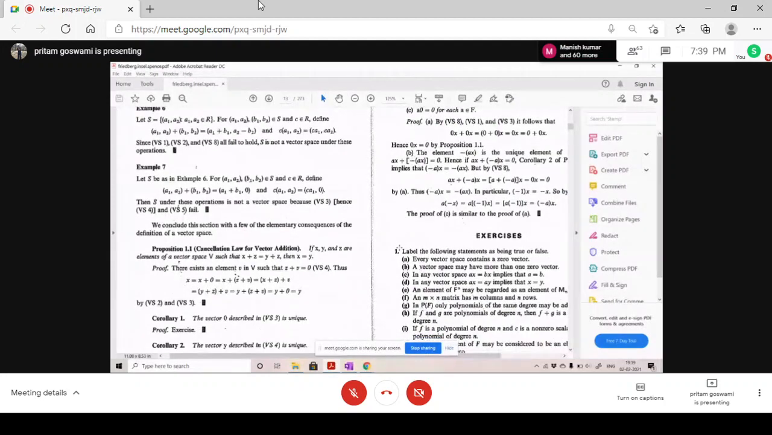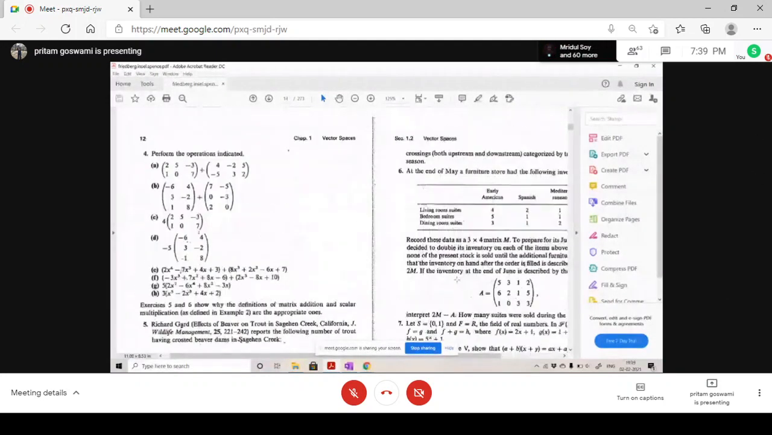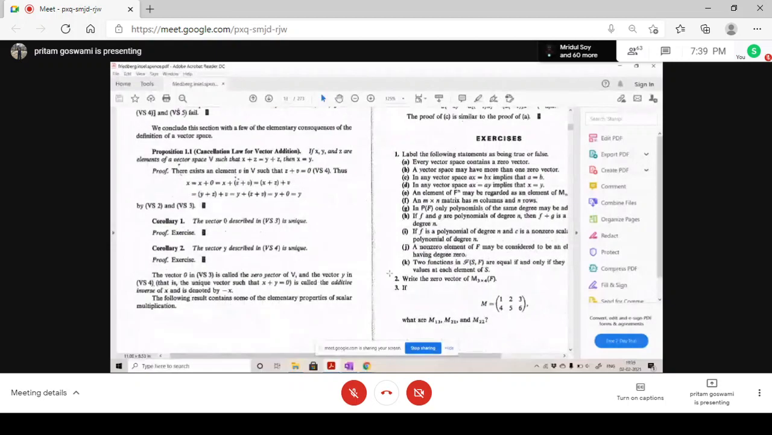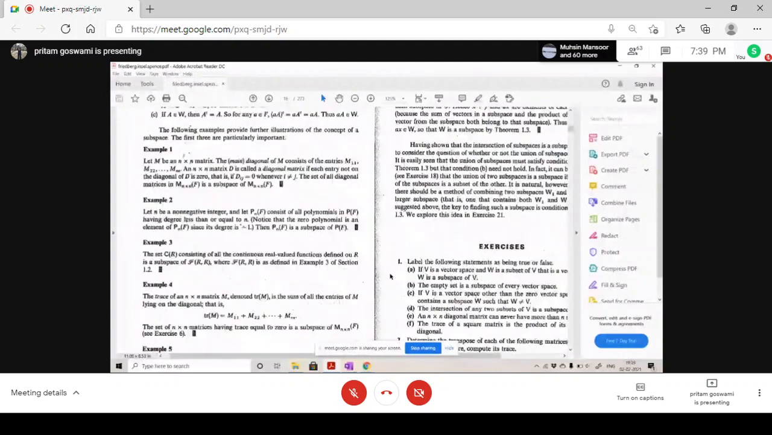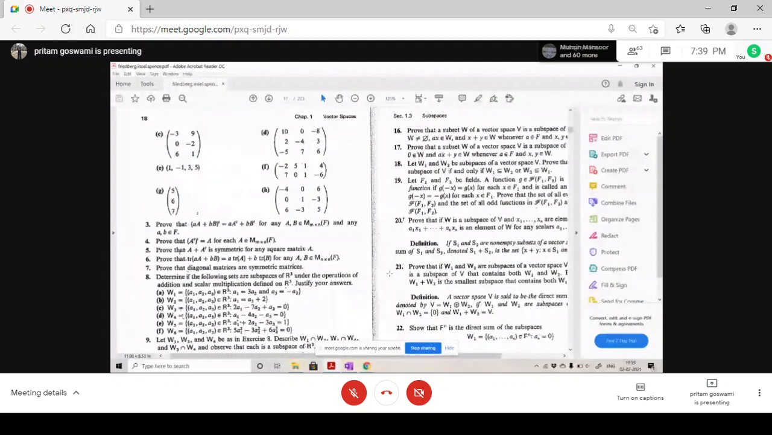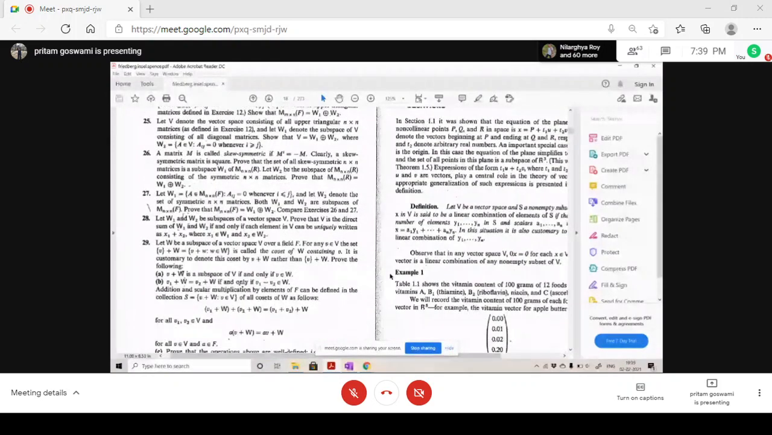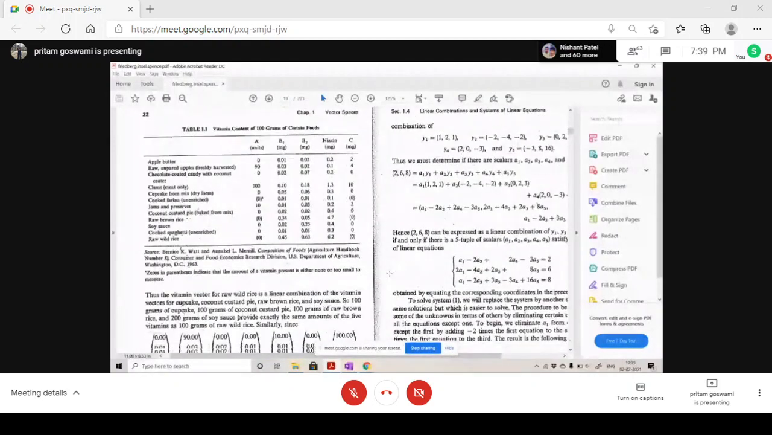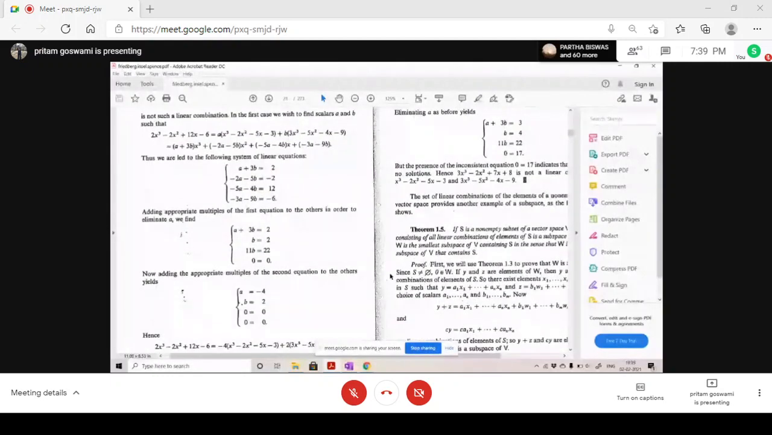You are doing these problems or not? The exercise problems? Yes, sir. Okay, good. So in Friday's class I will teach you this thing. Linear combination I have taught you, and I will do the dimension, basis and dimension.